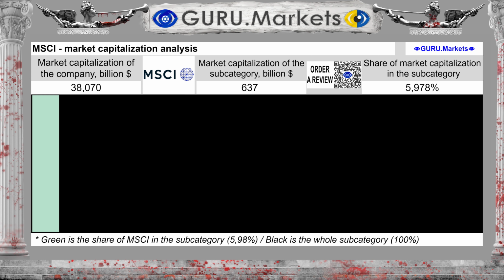Well, let's finally start. Market capitalization of the company MSCI Inc. is $38.07 billion. And the market capitalization of the subcategory is $637 billion. MSCI Inc. accounts for a share of 5.978%. It is one of the average companies in the subcategory.